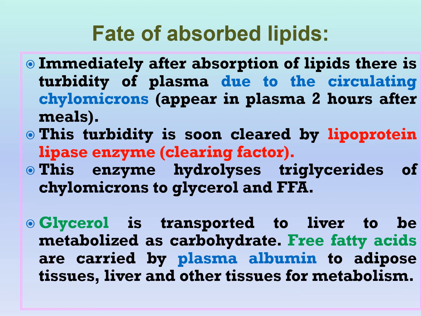So again, 2 hours after eating a fatty meal, there will be turbidity of the plasma. This turbidity is due to circulating chylomicrons. It is soon cleared by an enzyme called lipoprotein lipase, or clearing factor, because it clears the turbidity. It hydrolyzes the triglycerides of chylomicrons to glycerol and free fatty acids. The glycerol is transported to the liver to be metabolized as carbohydrate, while free fatty acids are carried by plasma albumin to the adipose tissue and the liver to be metabolized.